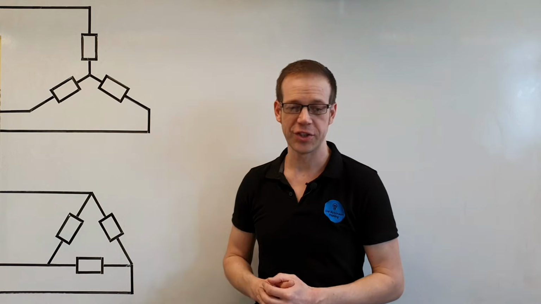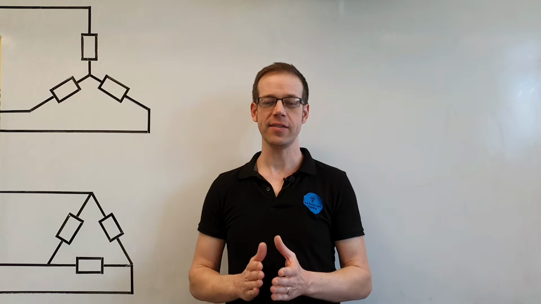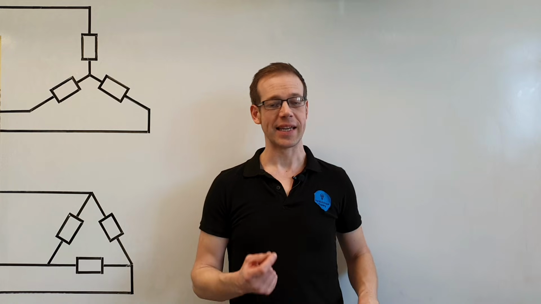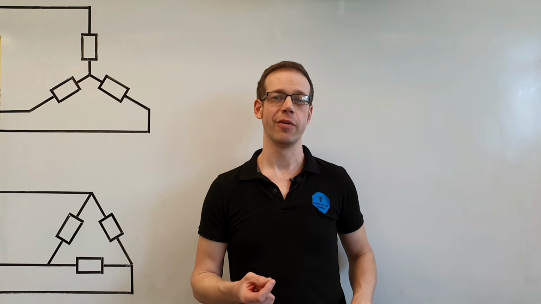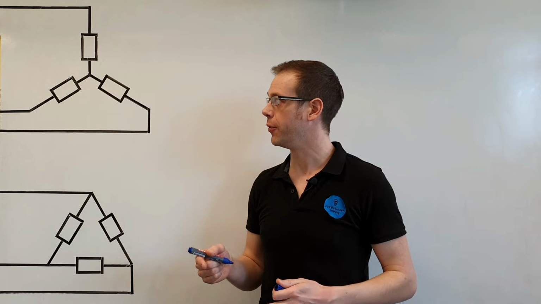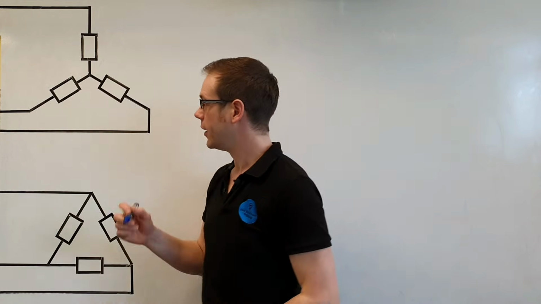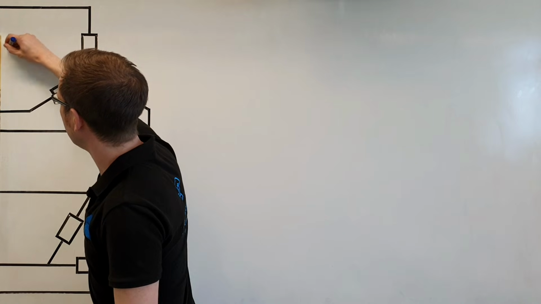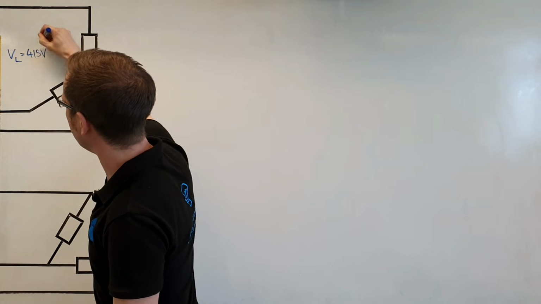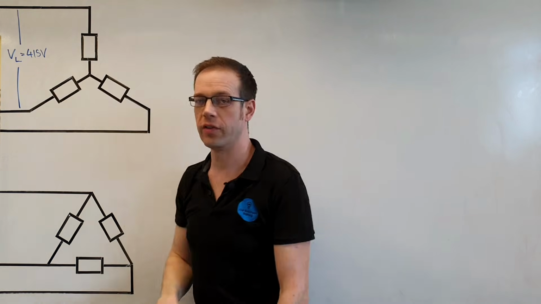Question 1 tells us that 3 identical resistive loads of 25 ohms are connected in star to a 415 volt supply. And we're asked to calculate the phase voltage, the line current and the phase current. So let's just put down the detail of what we already know. We're told that it's a 415 volt supply. So we know that the voltage between any two of those phases will be 415 volts. So between there and there, we've got 415 volts.